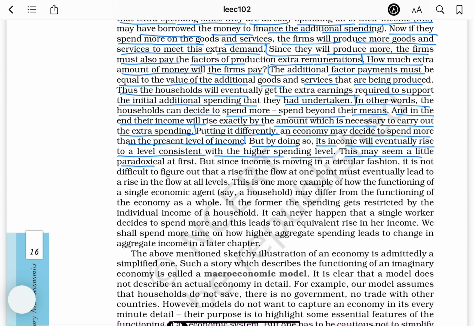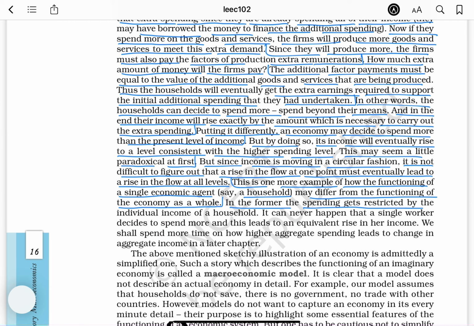This may seem a little paradoxical at first, but since income is moving in a circular fashion, it is not difficult to figure out that a rise in the flow at one point must eventually lead to a rise in the flow at all levels. This is one more example of how the functioning of a single economic agent, say a household, may differ from the functioning of the economy as a whole.